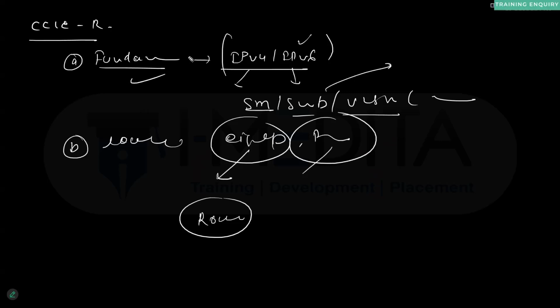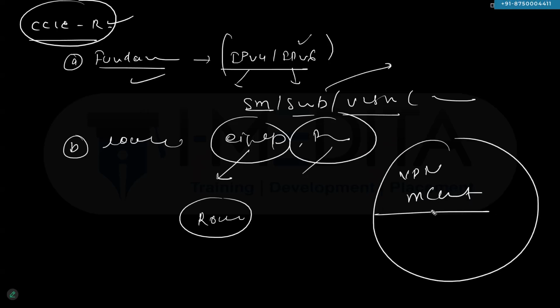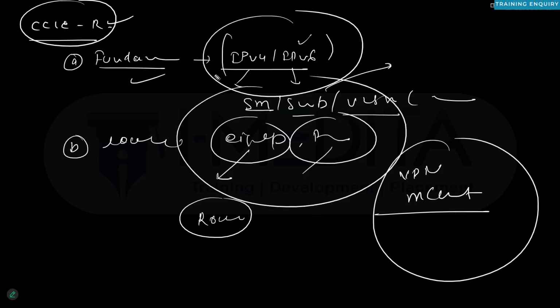So what I'm trying to say is that if you have gone through lower level training such as CCNA or CCNP, that will be helpful in covering the CCIE routing content a little bit faster. If you don't know a few topics such as MPLS, VPN, or multicast, I understand that these are completely new topics. Fine, no problem. But fundamental topics such as IPv4, IPv6, subnetting, EIGRP, OSPF, BGP are covered in CCNA and CCNP level training. So the basic things at least you should know.